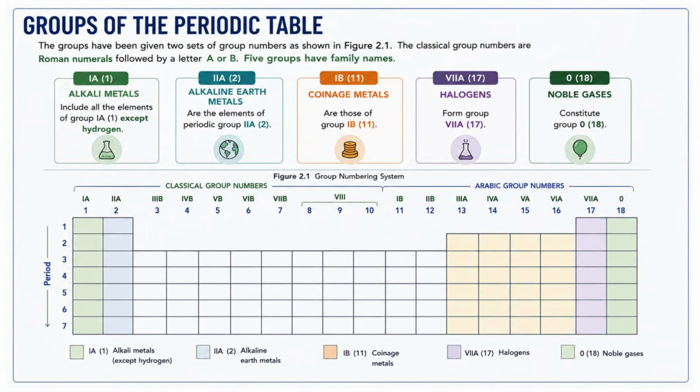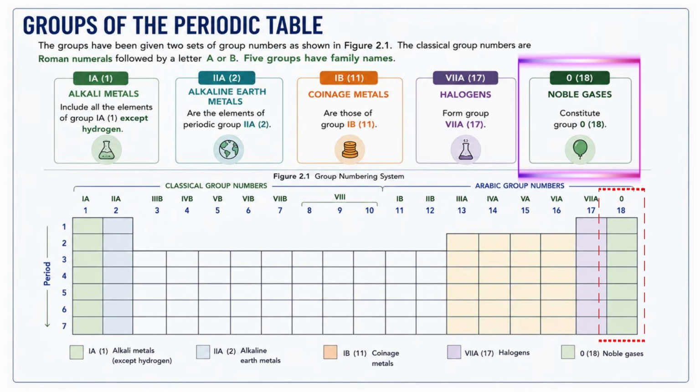And the final family shown here is the noble gases, found in group 18. Examples include helium, neon, argon, krypton, xenon, and radon. Unlike the alkali metals and halogens, the noble gases are very stable. They rarely react with other elements because their outer electron shells are already complete.